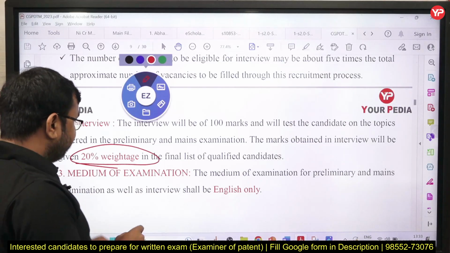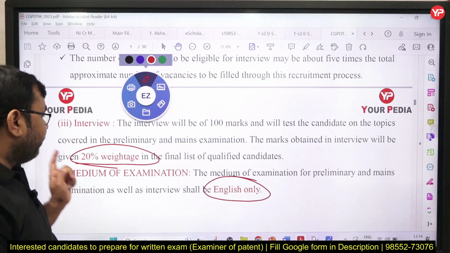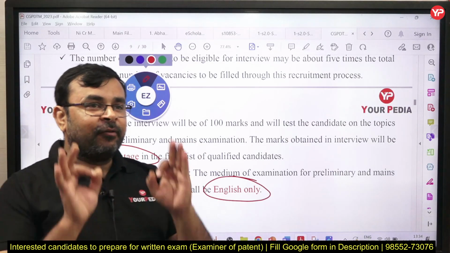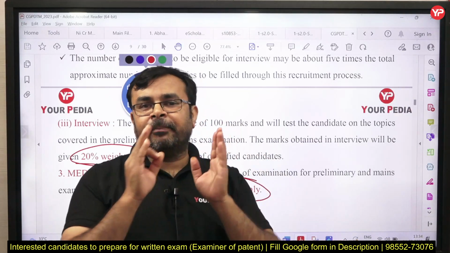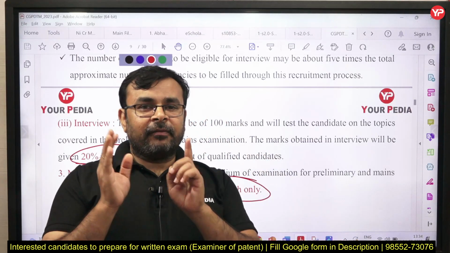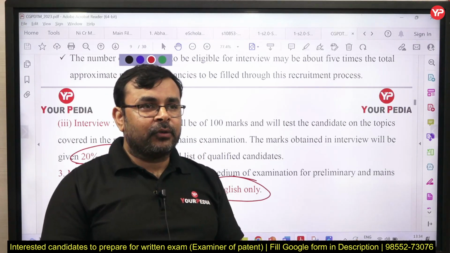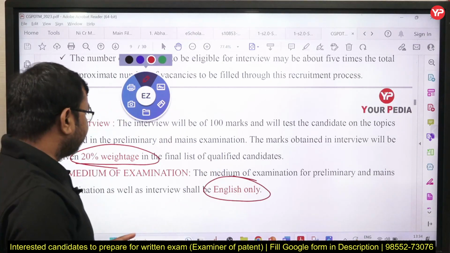The medium of examination, again very important information, is only the English language for your preliminary exam, for the mains exam, for paper 1, for paper 2, and even the complete interview is performed in English only.